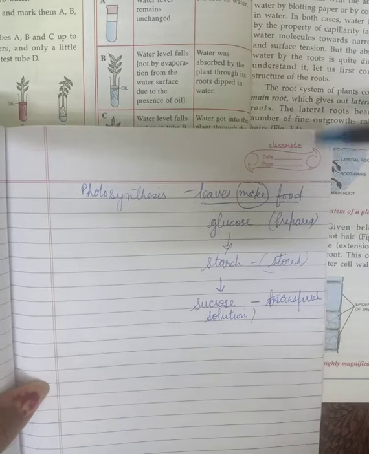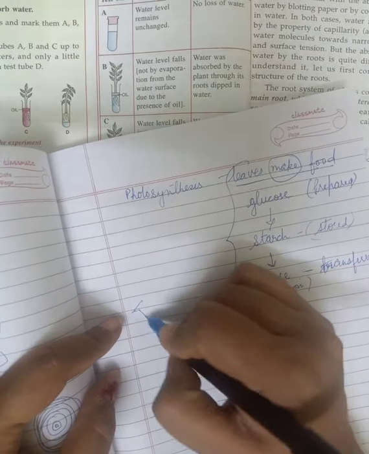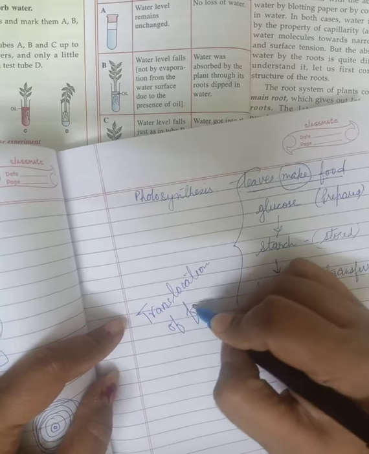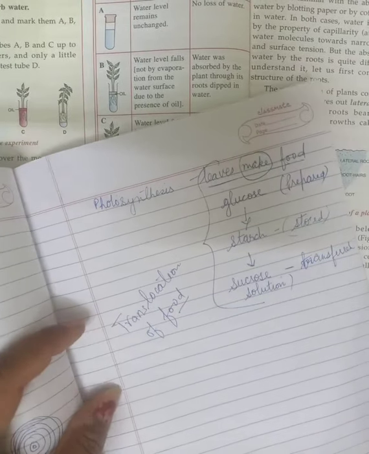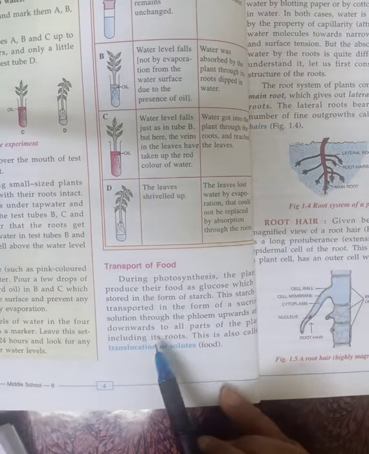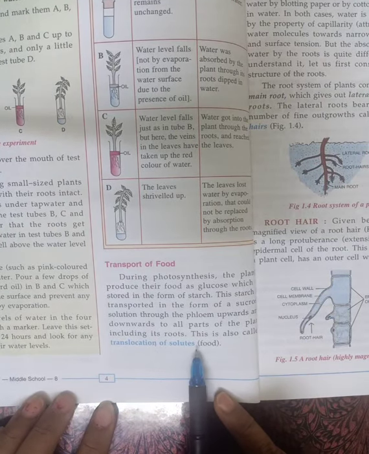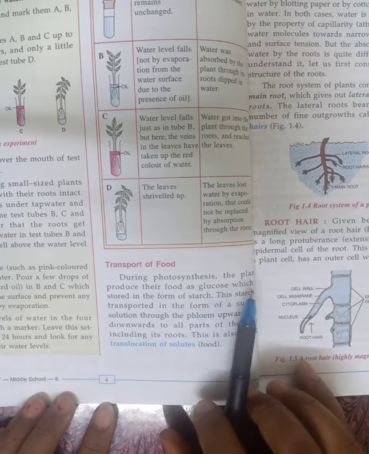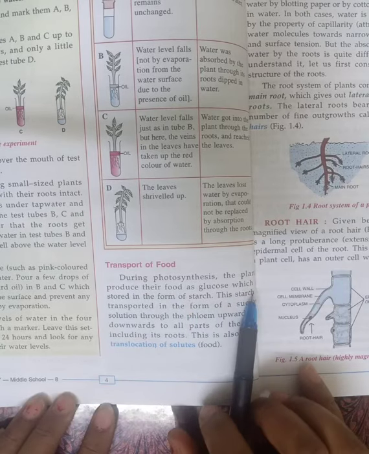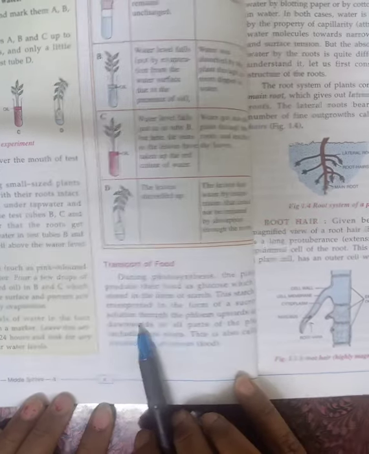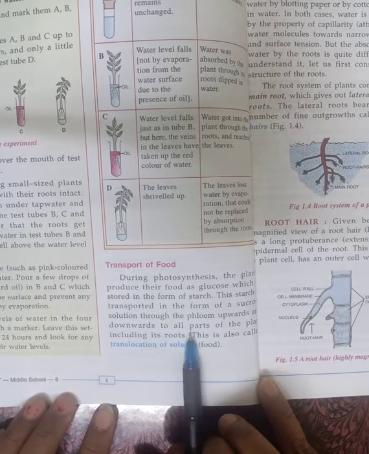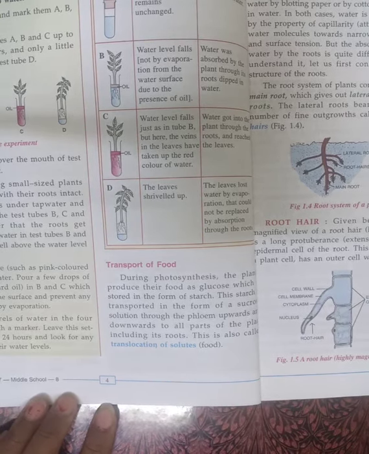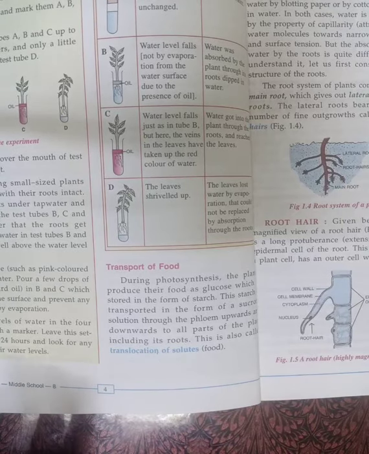So which process is that? That complete process is called translocation of food. So you can see this here also. During photosynthesis, the plant produces its food as glucose, which is stored in the form of starch. This starch is transported in the form of sucrose solution through the phloem upward and downward to all the parts of the plant, including its roots. So this is called translocation of solute. Very important, children.